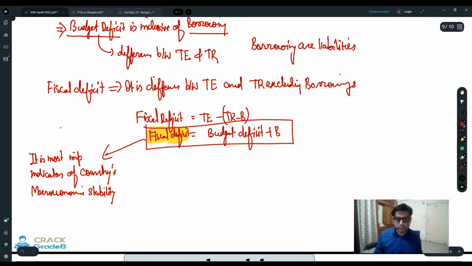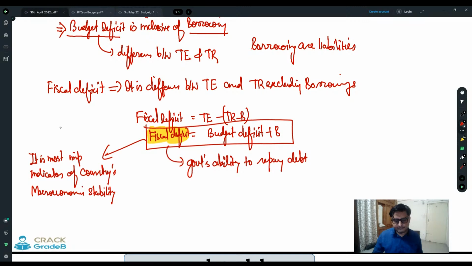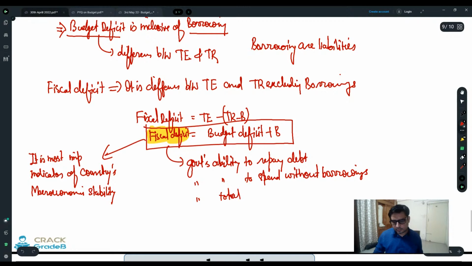First of all, it shows the government's ability to repay debt, the government's ability to spend without borrowings, the government's total liabilities, right?